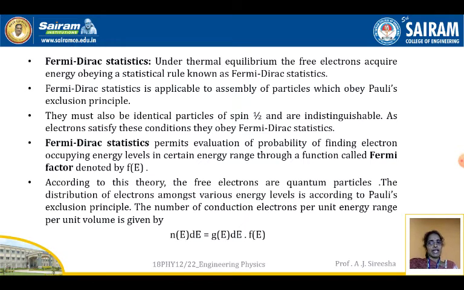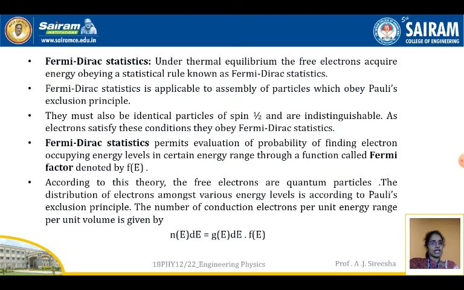Fermi-Dirac statistics is applicable to an assembly of particles which obey Pauli's exclusion principle. They must also be identical particles of spin 1/2 and are indistinguishable. As electrons satisfy these conditions, they obey Fermi-Dirac statistics.